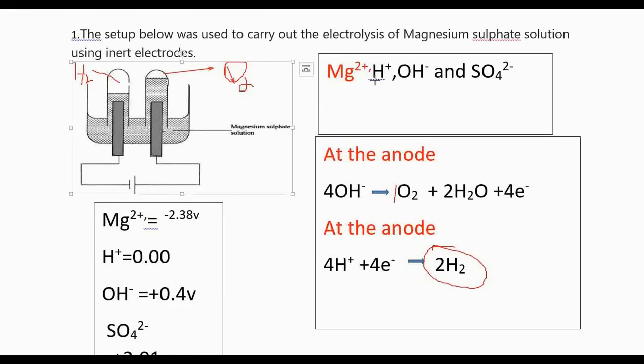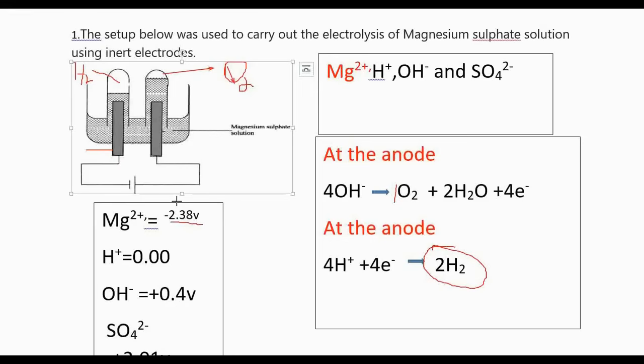Now the magnesium ions and the hydrogen ions migrate towards the cathode. When they reach here, let us see which one is going to be preferentially discharged. Hydrogen is 0, and magnesium is negative 2.38. Magnesium is very willing to give electrons, but it doesn't want to receive electrons.